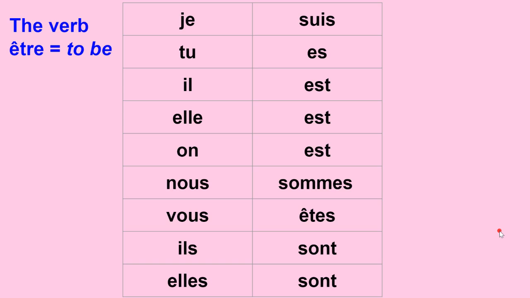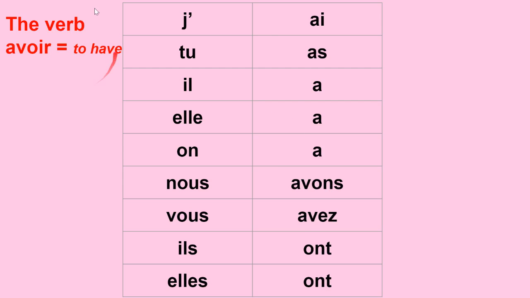Now we're going to take a quick look at our verb être. Je suis, tu es, il est, elle est, on est, nous sommes, vous êtes, there's that z sound, ils sont, elles sont. You have that on that pink paper, just so you can hear the pronunciation. The verb avoir, remember, we use that to give the age.